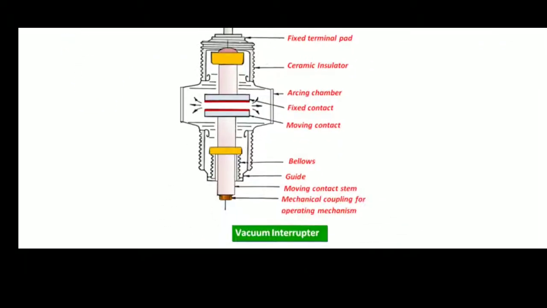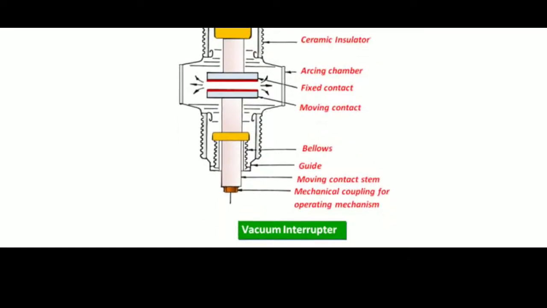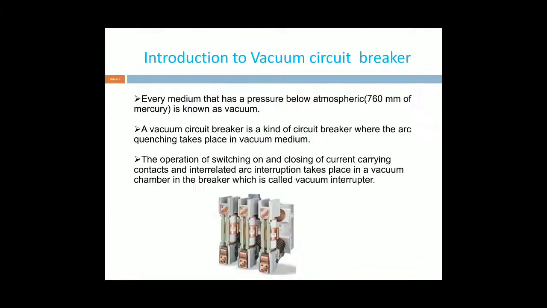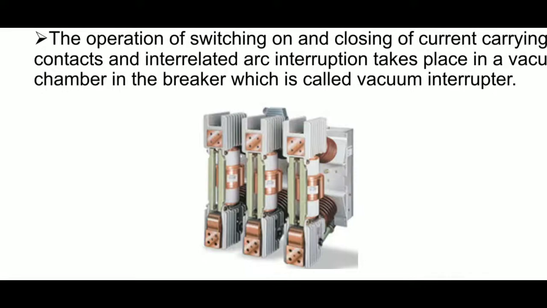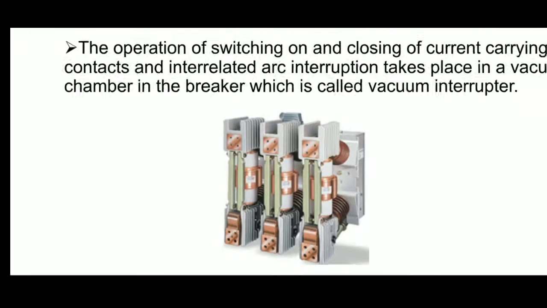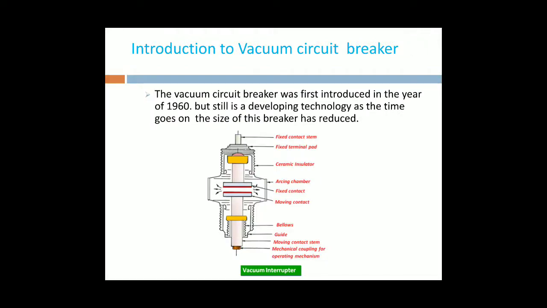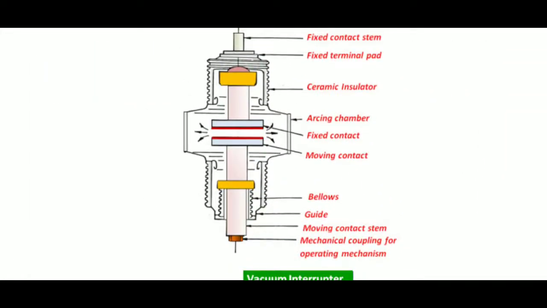Okay, this is the vacuum interrupter, as shown in the figure. This is the inlet and this is the outlet. In between, we have the vacuum interrupter. The overall view of this vacuum interrupter is like this.